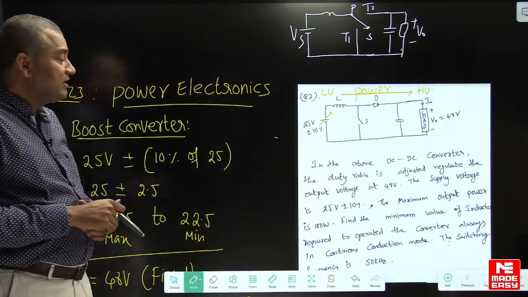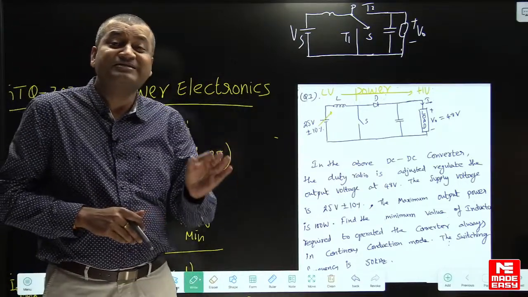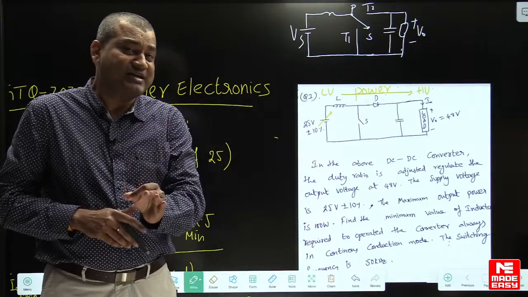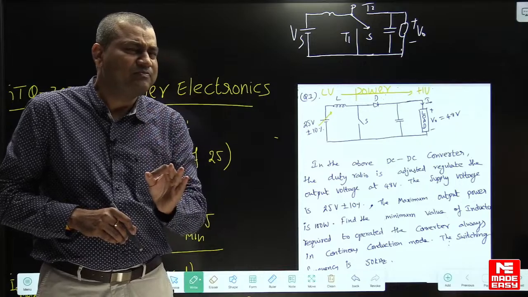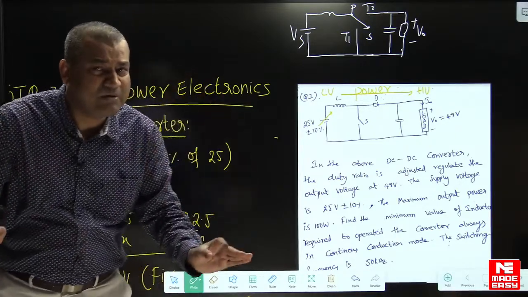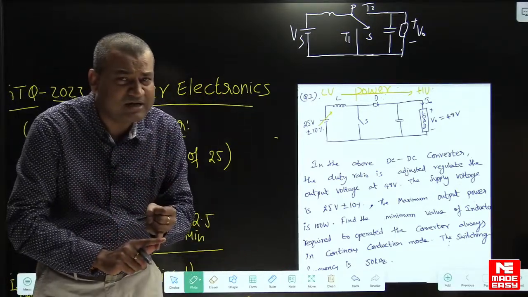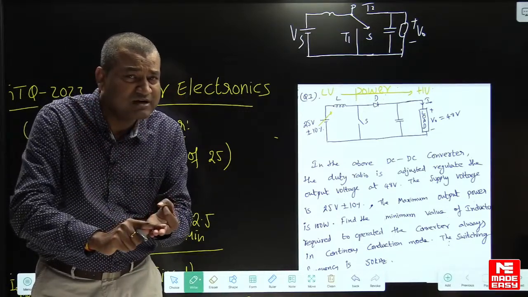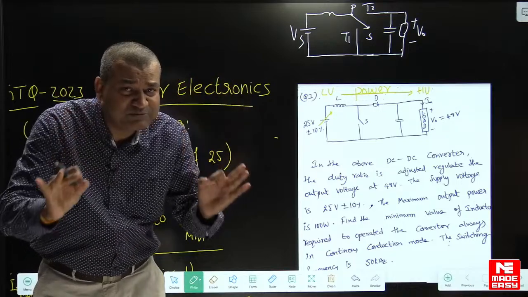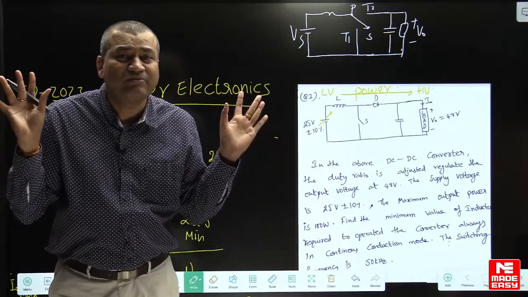Now they are asking, find the minimum inductance required for getting continuous conduction. Dear students, once again I am giving the hint to you. In any numerical problem, whether it is buck converter, boost converter or buck boost converter, in all the converters the procedure is same, okay.